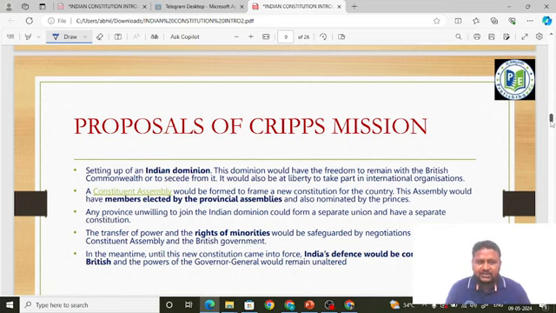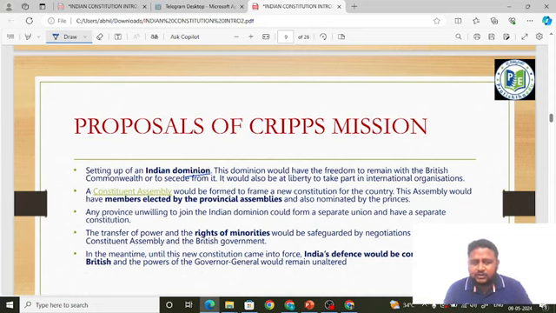The first proposal is the setting up of an Indian dominion. This dominion would have the freedom to remain with the British Commonwealth or secede from it. It would also be at liberty to take part in international organizations. First understand, Indian dominion means we would have self-rule, but the majority of the areas will be under the control of the British. That is, there will be no complete independence. Indian dominion means we are a state in the British empire.